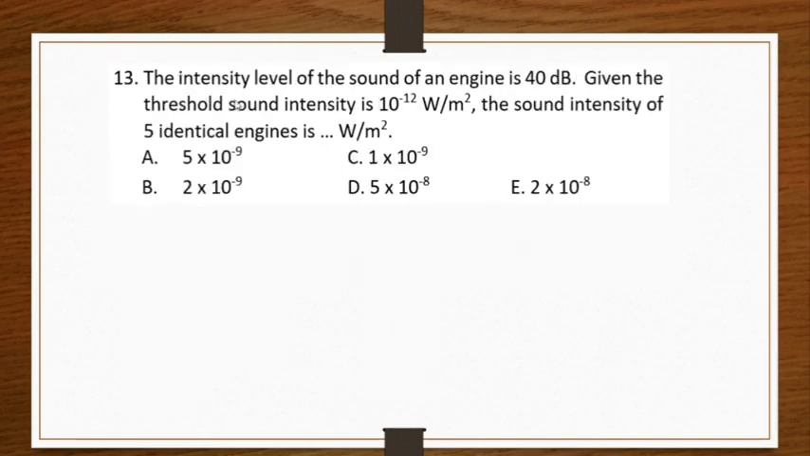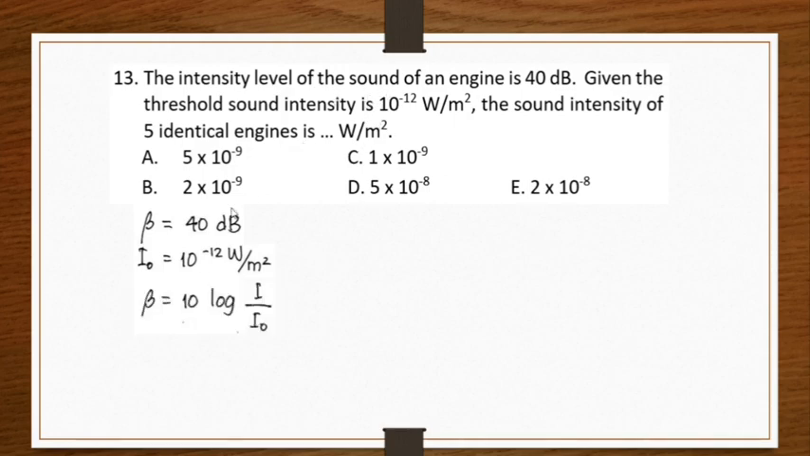Number 13. The intensity level of the sound of an engine is 40 decibels, the beta. Given the threshold sound intensity, this is I naught, 10 to the minus 12 watt per meter squared. We want to find the sound intensity of 5 identical engines. So what we have to find is the sound intensity of one engine. We can use this equation: beta is equal to 10 times the log of I over I naught. The beta is 40 equals 10 times the log of I over I naught.